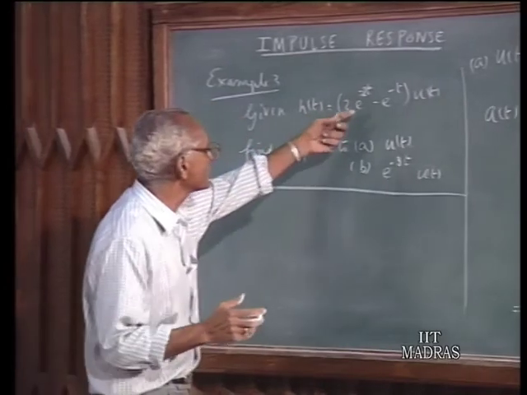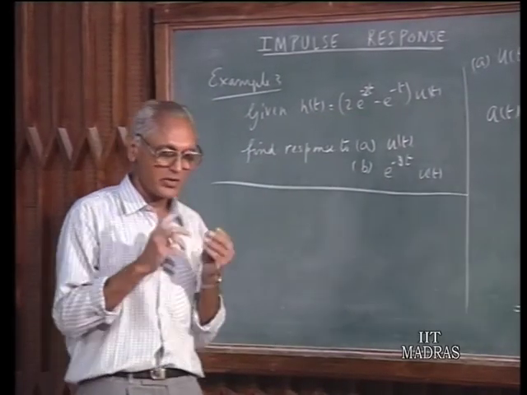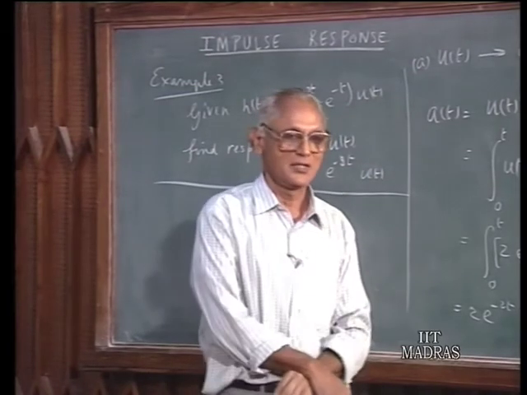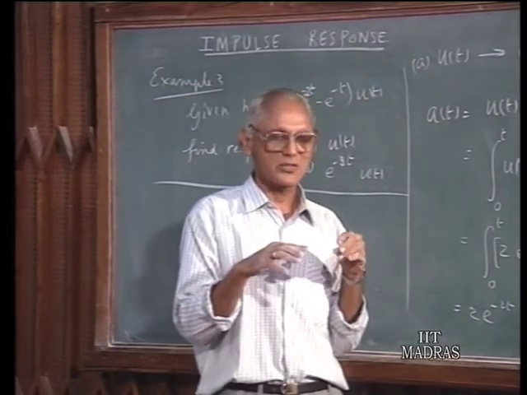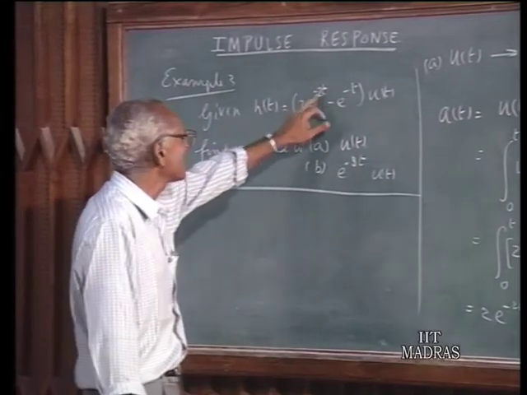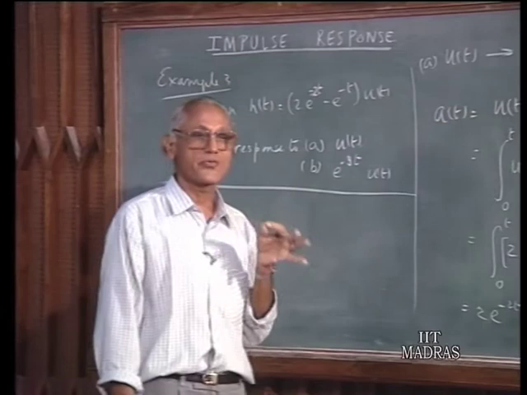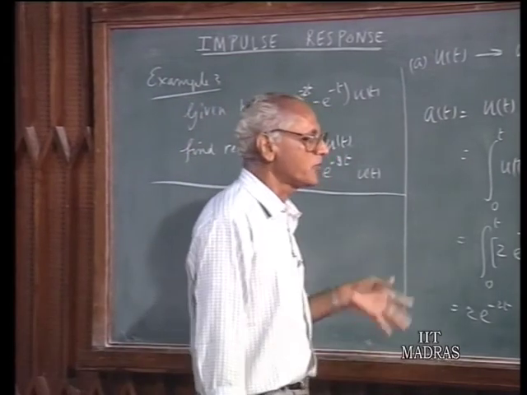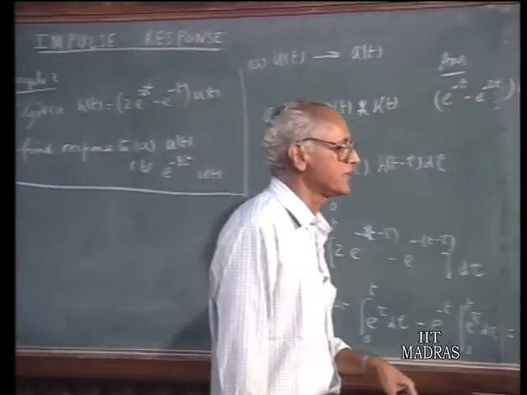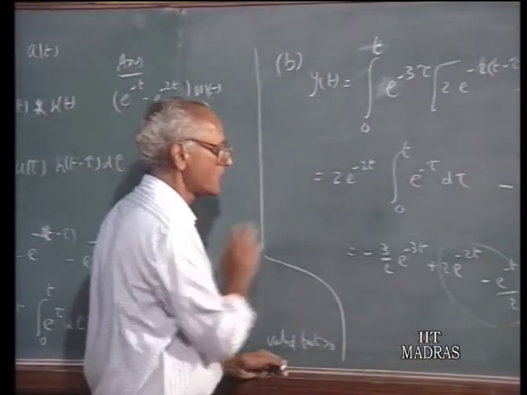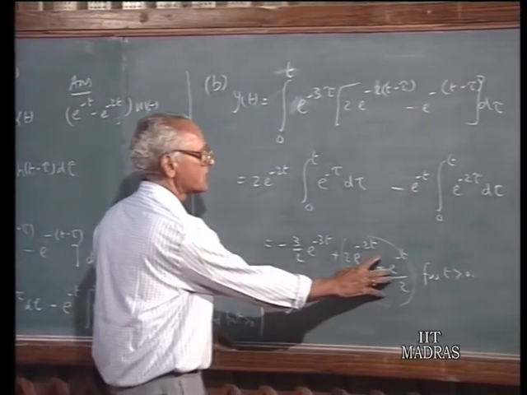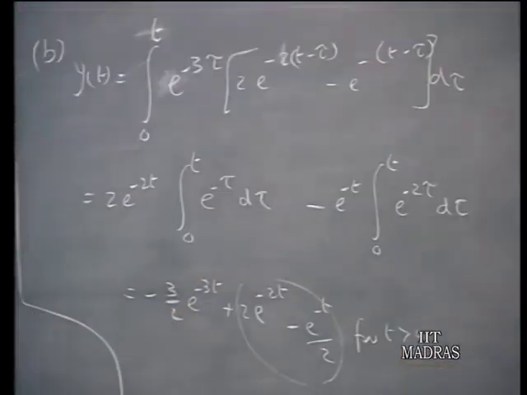Actually, as a matter of fact, as you can see, the impulse response, what do you mean by impulse response? An impulse appears at t equals 0 and afterwards there is no input. That means whatever follows is kind of natural response of the system. Therefore, the impulse response here, whatever frequencies are present here are the natural frequencies of the system. And the forced response, for e to the power of minus 3t, will have also e to the power of minus 3t. So that you can recognize this to be the forced response of the particular integral solution, and this is the natural response or what comes from the complementary solution of the differential equation.